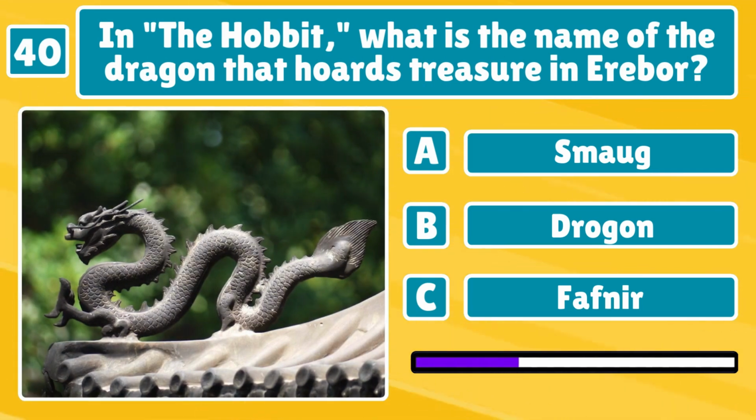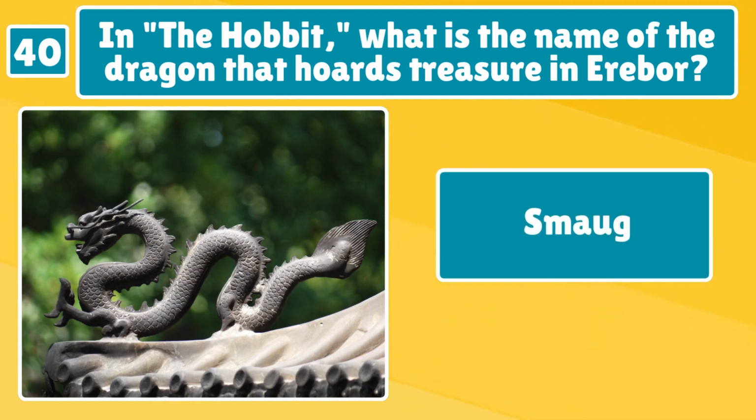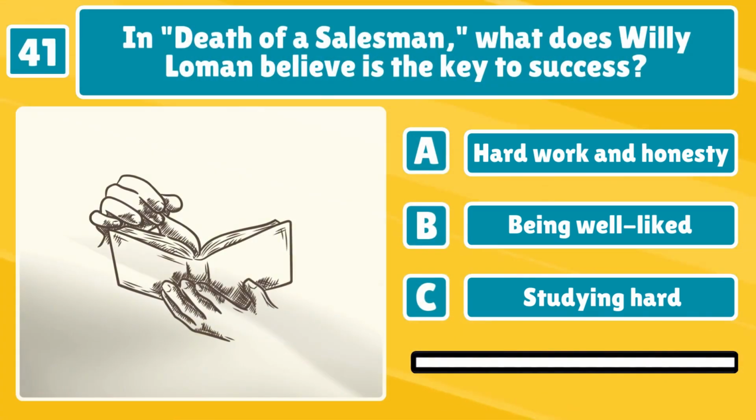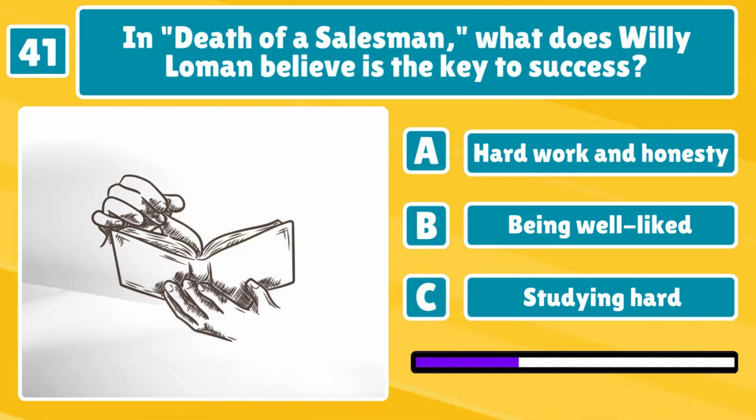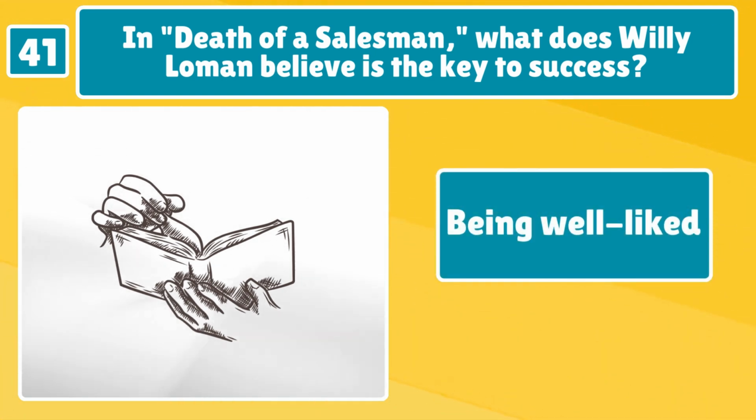In The Hobbit, what is the name of the dragon that hoards treasure in Erebor? Smaug. You are doing great. In Death of a Salesman, what does Willy Loman believe is the key to success? Being well-liked. Keep it up.